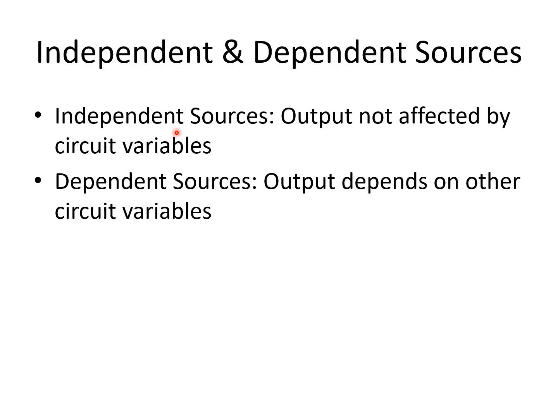Independent sources are categorized as voltage source or current source from the electrical point of view, and in the same way, dependent sources are either voltage dependent or current dependent. In this note, the voltage dependent sources are also classified as either voltage source or current source. Similarly, current dependent sources are also categorized into two types, current source or voltage source.